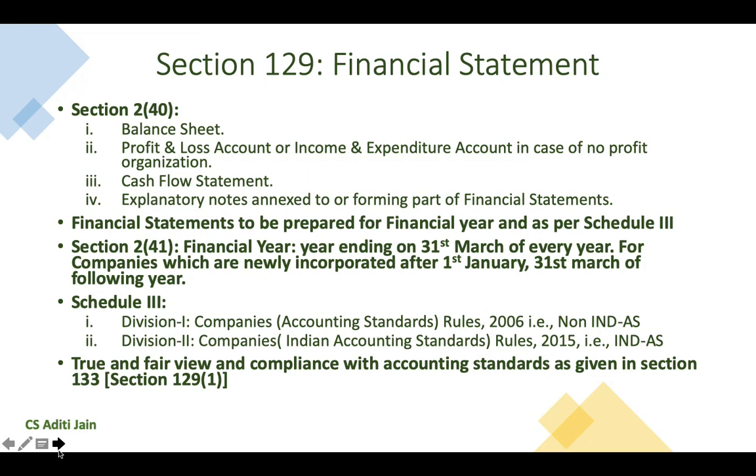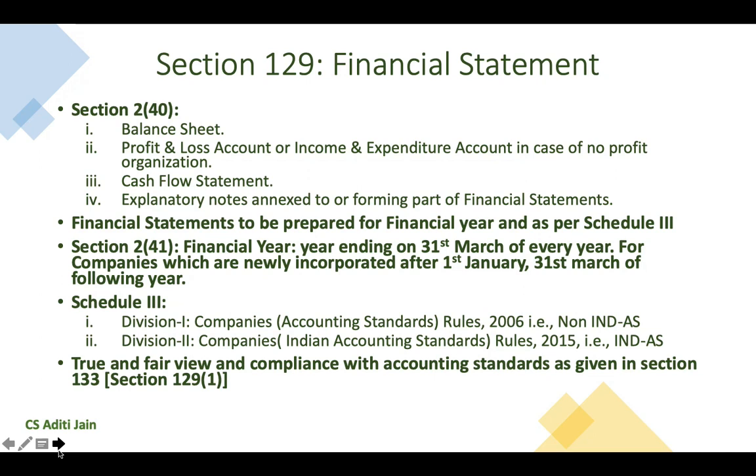So, if my company is incorporated on 1st January 2019, my first financial year will close on 31st March 2020. If my company is incorporated on 1st December 2019, then my first financial year will close on 31st March 2020. If the company is incorporated on 2nd January 2020, the first financial year will close on 31st March 2021.